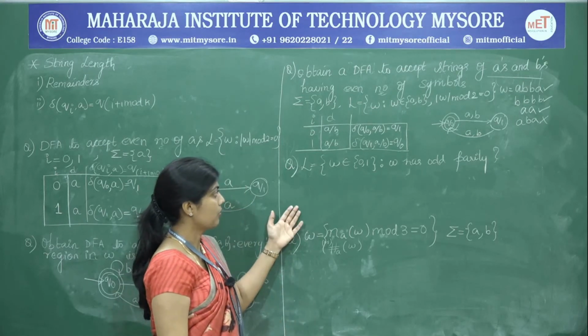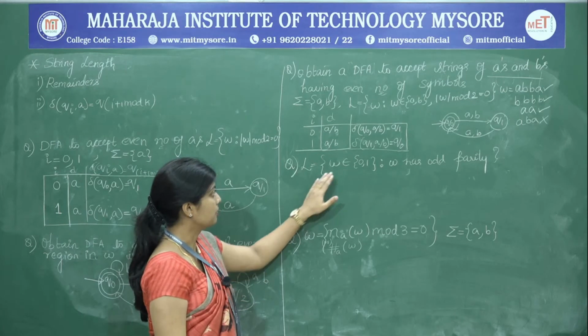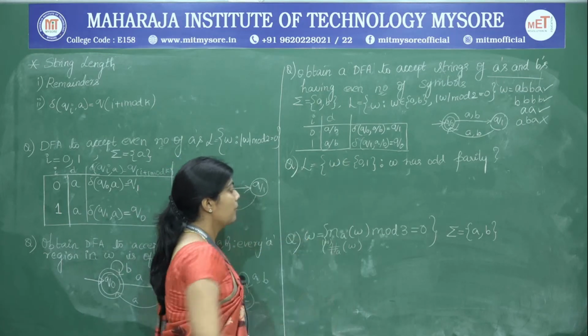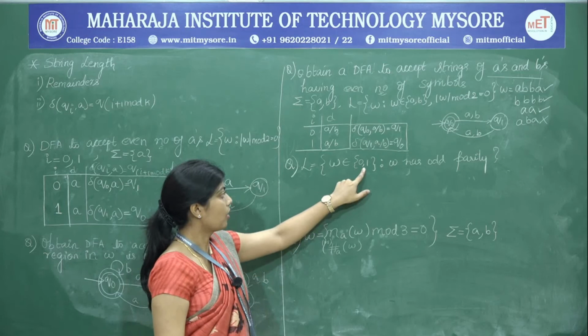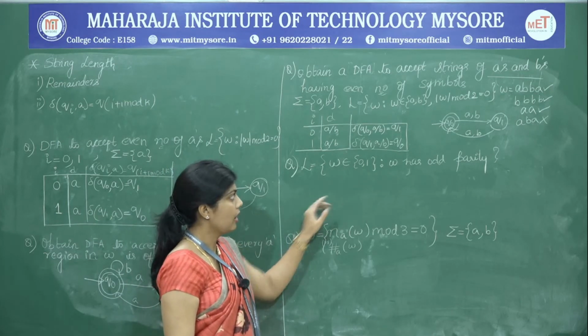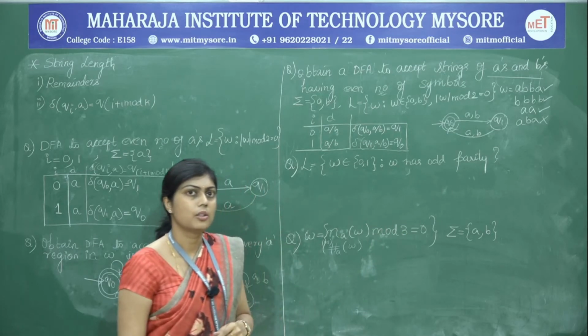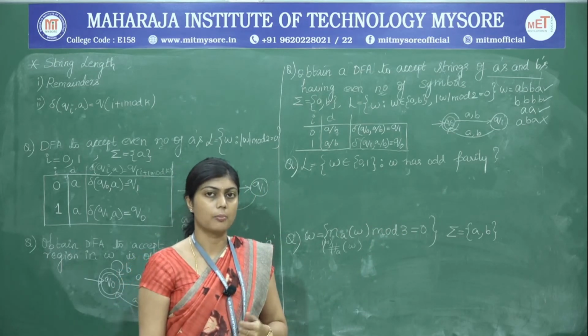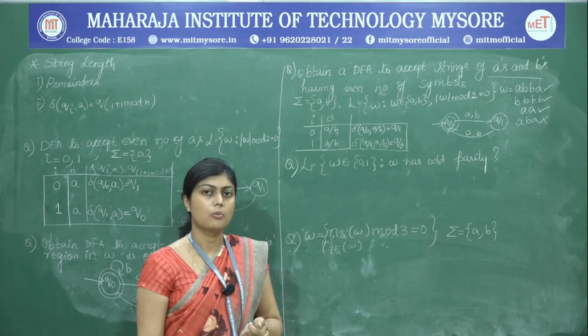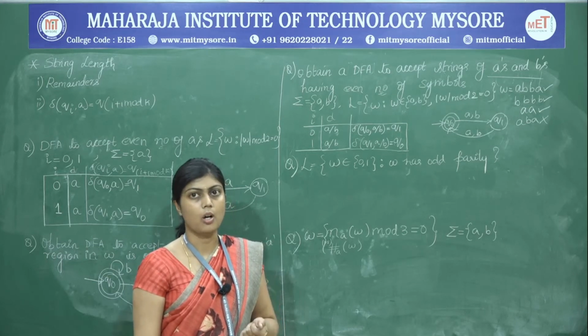So, next problem statement is L is equal to W belongs to 0 comma 1, where W has odd parity. So, once we look at the strings with odd parity, that means the number of ones in that string has to be odd.